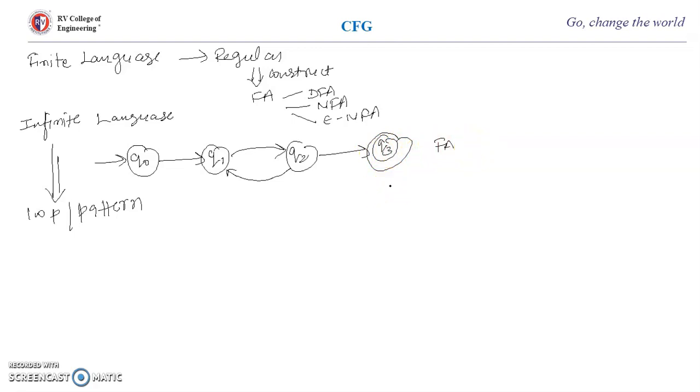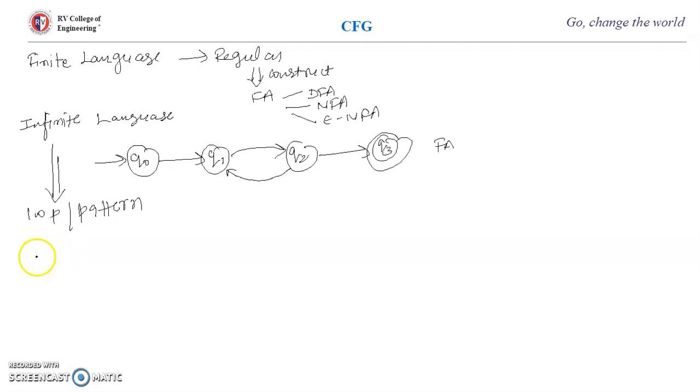So two things you have to remember: when the language is finite, it is always possible to construct finite automata. Finite automata has three types: DFA, NFA or null NFA. And the language is called a regular language. And if the language is infinite, there has to be some pattern or some loop, then only it is possible to construct a finite automata.